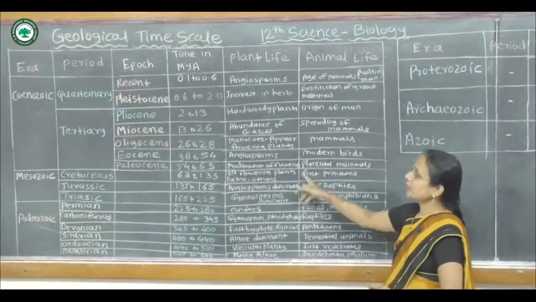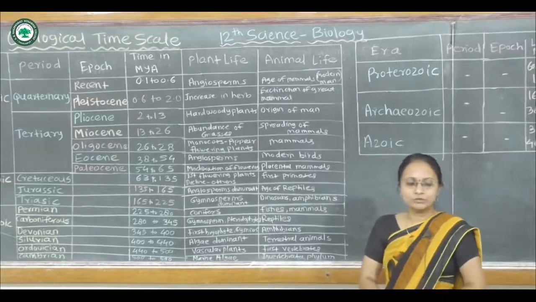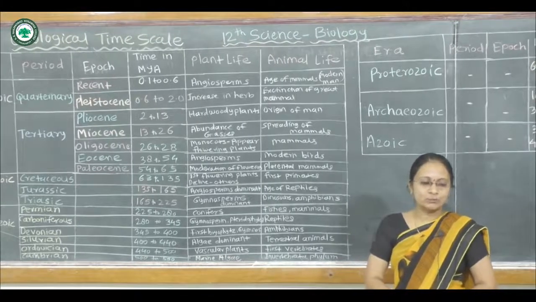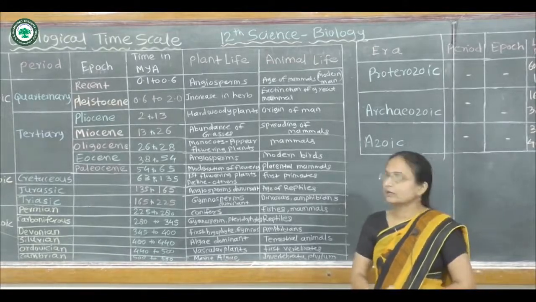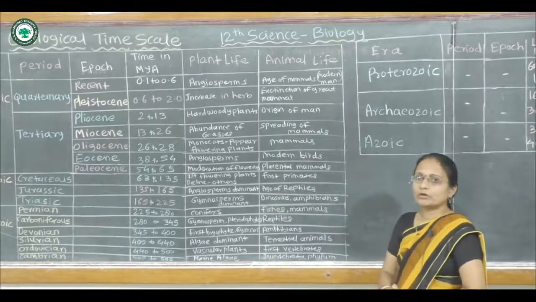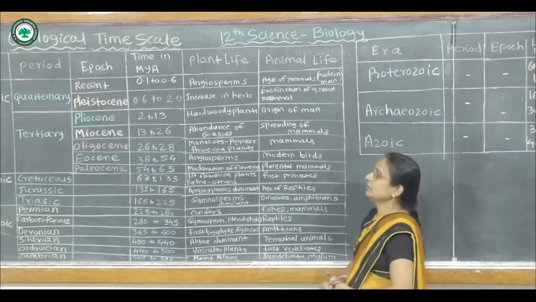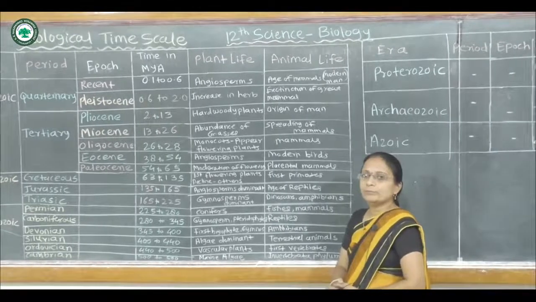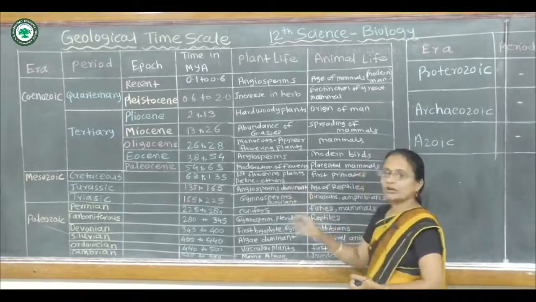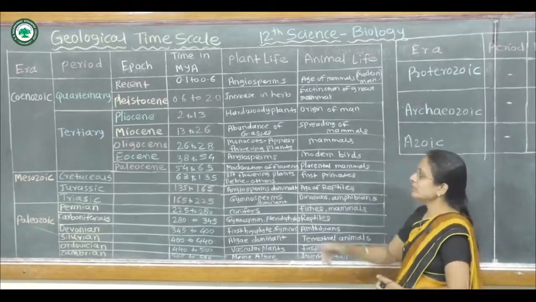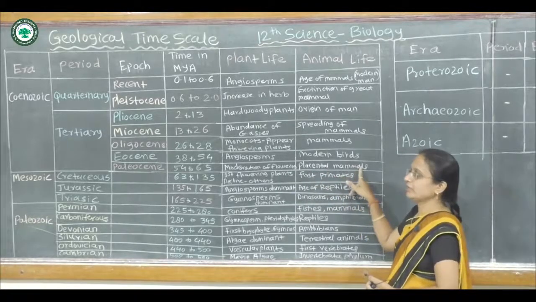Now here in the plant life, the development of the angiosperm is observed. These angiosperms are dominant at that time, and the diversification of the placental mammals as well as the modern birds survive in this animal life. Then the Paleocene, that is from 54 million years ago to 65 million years ago, and the moderation of the flowering plants takes place in this region, and the placental mammals appear here.